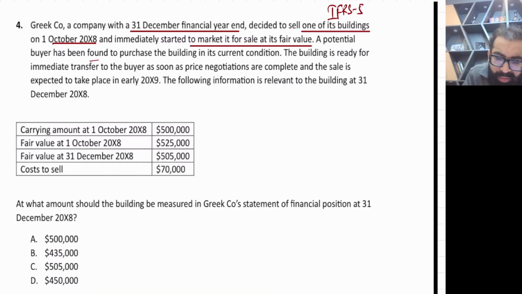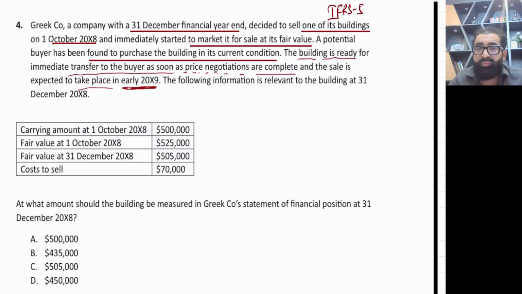A potential buyer has been found to purchase the building in its current condition. The building is ready for immediate transfer to the buyer as soon as price negotiations are complete, and the sale is expected to take place in early X9. If you know the held for sale criteria, all the criteria have been met on 1st of October X8. So my dear student, if the criteria is met, from 1st October X8 we'll start held for sale accounting.